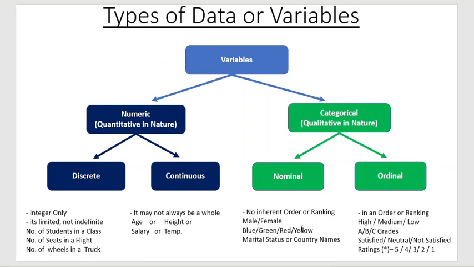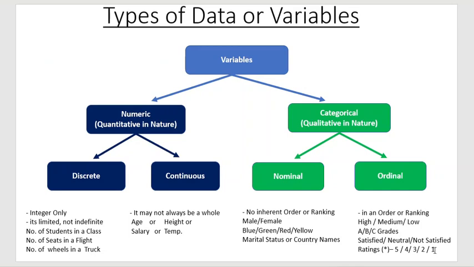Ordinal variables have specific orders, like high, medium, low temperature. It is always a specific order, either ascending order or descending order. Similarly, grades or ratings. Maybe you give 5 stars to a specific restaurant or maybe 4 stars, or maybe 1 star, which means not satisfied at all.